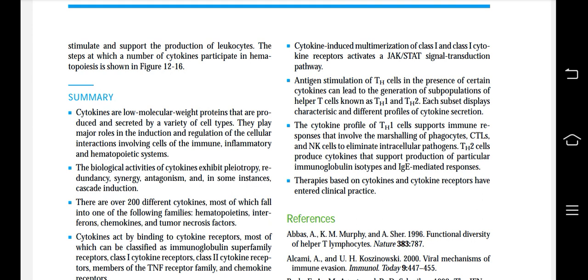Antigen stimulation of Th cells in the presence of certain cytokines can lead to the generation of subpopulations of helper T cells known as Th1 and Th2. Each subset displays characteristic and different profiles of cytokine secretion. The cytokine profile of Th1 cells supports immune responses that involve the marshalling of phagocytes, CTLs and NK cells to eliminate intracellular pathogens. Th2 cells produce cytokines that support production of particular immunoglobulin isotypes and IgE mediated response. Therapies based on cytokines and cytokine receptors have entered clinical practice.